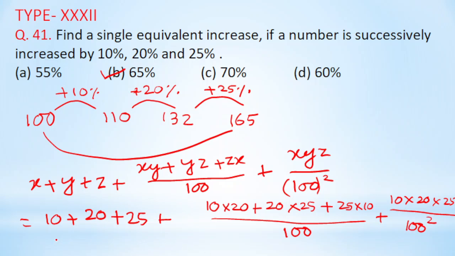So after solving, we can also get it as 65%.